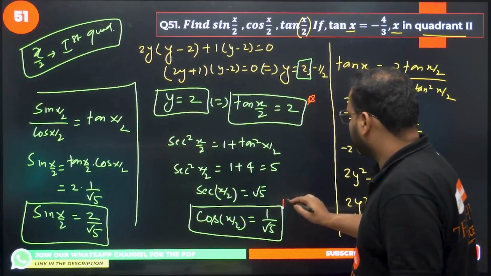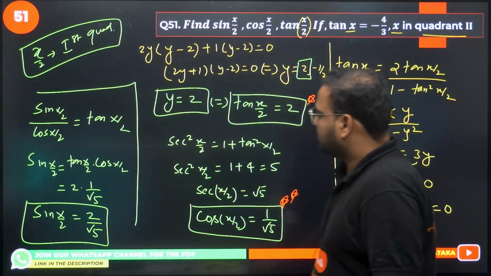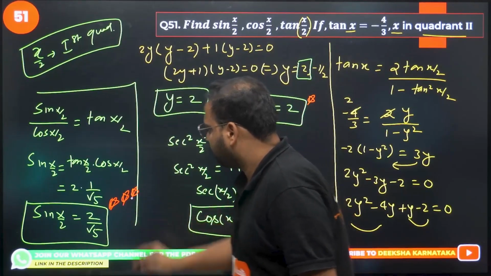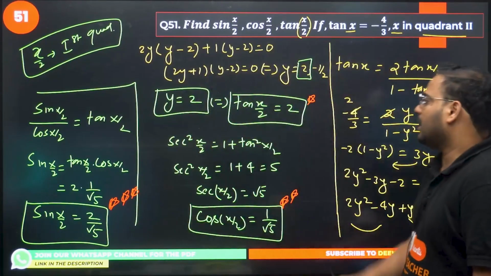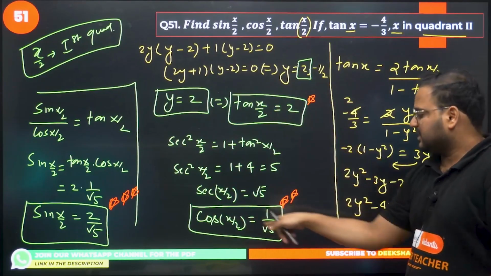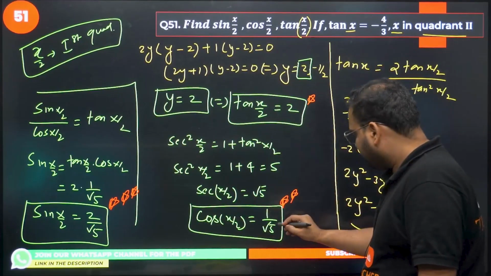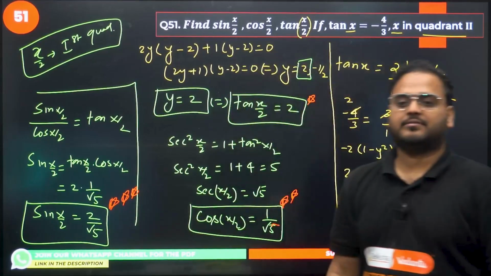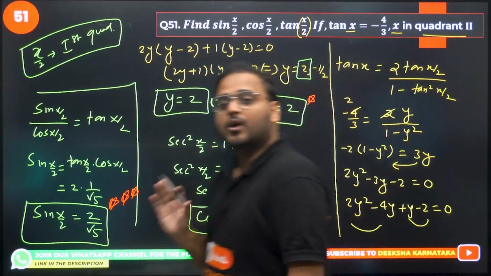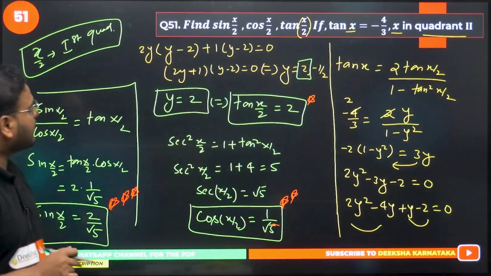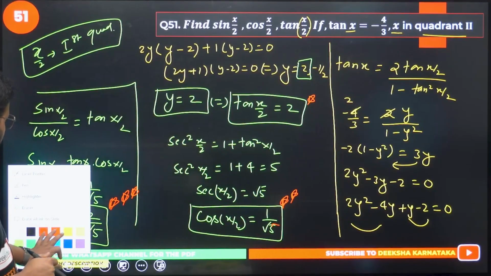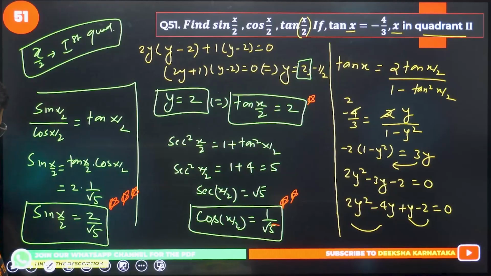Second answer is over here. And third answer is over here. Please check. My answers are marked here. Tan x by 2 is 2. Cos x by 2 is 1 by root 5. And this is again 2 by root 5. Clearly mentioned. All good. Question number 51 is okay. All understood? So this completes your questions on trigonometry.